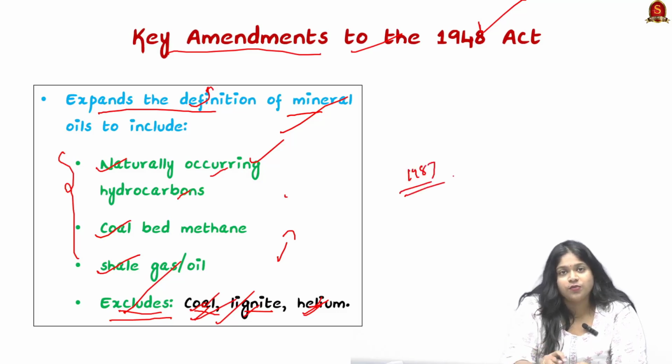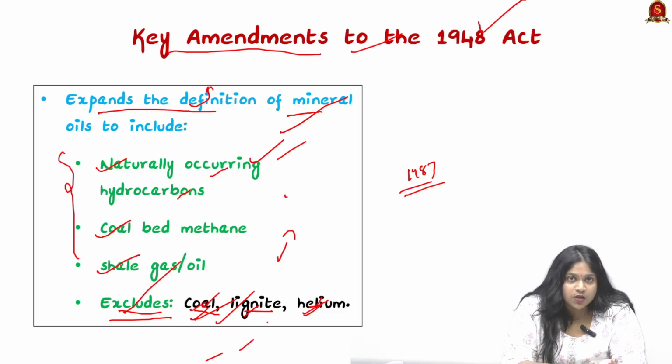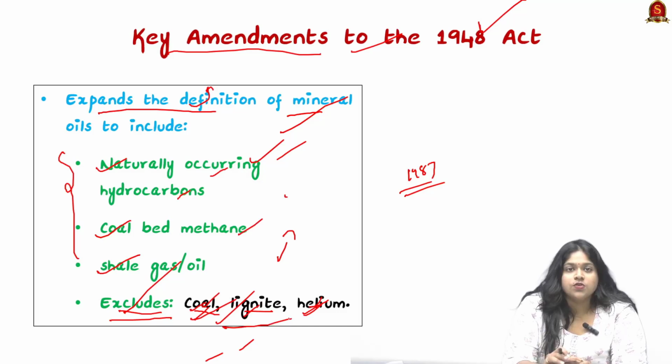They have different Acts for these different definitions, and also because of different tax and revenue systems for mineral oil and for coal and lignite. So we should clearly understand why certain things are included in and excluded from mineral oil.